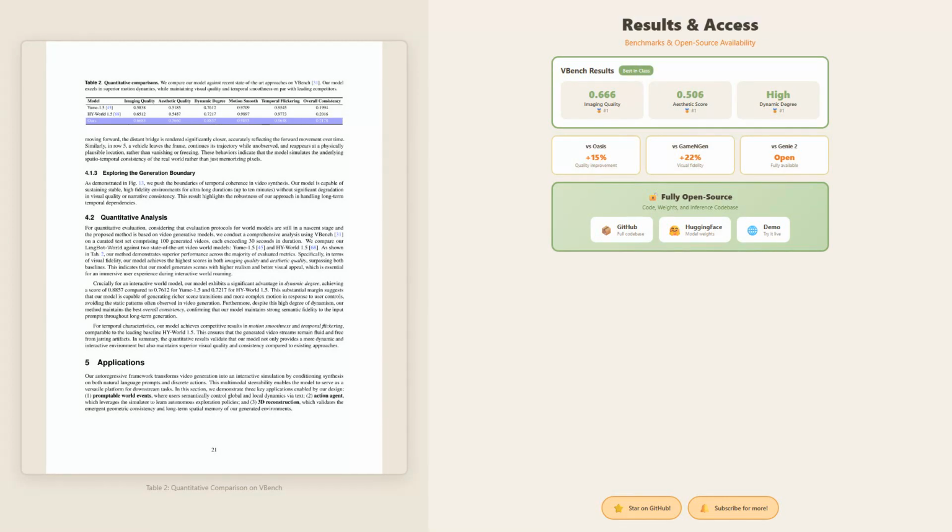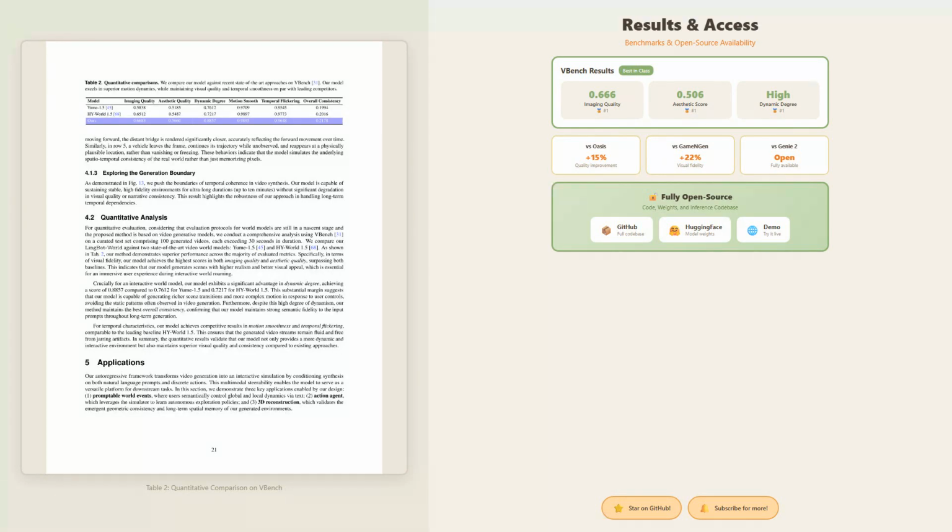Compared to Oasis, another open-source world model, LingBot-World shows roughly 15% improvement in overall quality. Against GameGen, the visual fidelity gains are even more substantial at around 22%. But perhaps the most important comparison is with Genie 2, the world model from DeepMind. While Genie 2 may have comparable or even better performance in some areas, it remains closed and proprietary.